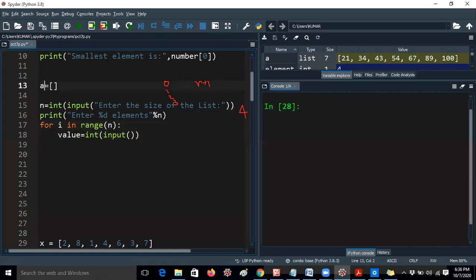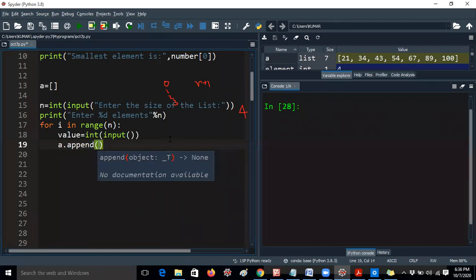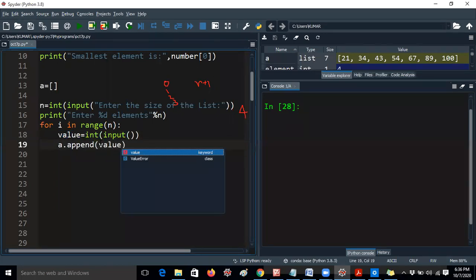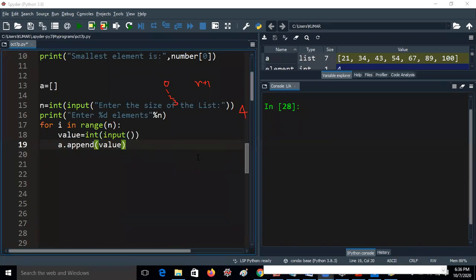So now I am taking array elements. Now I have to add this value to the particular array. That means we have to give a dot append of. So what do we have to give in the brackets? Whatever input you are giving, this value is stored in the variable value. Then you can give value here. That's all.